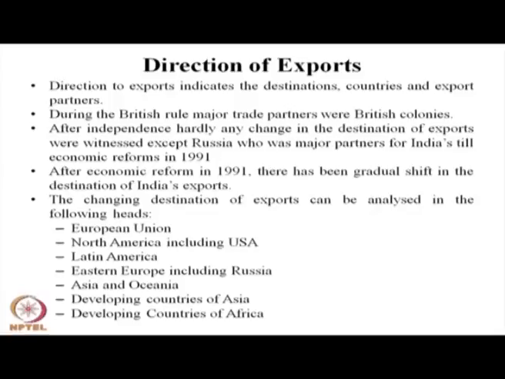Similarly, we should also take into account developing countries of Asia and developing countries of Africa. These are the different zones of export we will discuss, whether our export direction or partners have changed over the years, whether there has been a shift in the pattern of the direction of export sector.